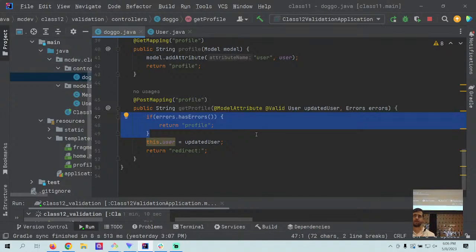The next thing we'll look at is the Thymeleaf portion of it. But I'm going to pause here for questions. Any questions? Yes.